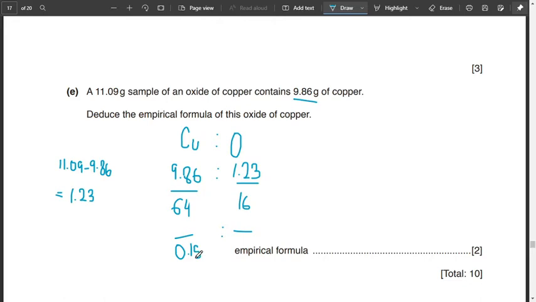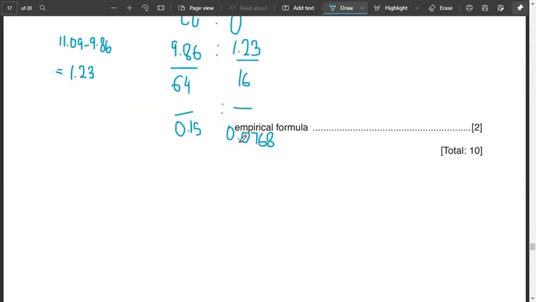And then 1.23 divided by 16 is 0.0768. Now we'll look at the smaller value. The smaller value is 0.0768, so we're going to divide both of them by it.